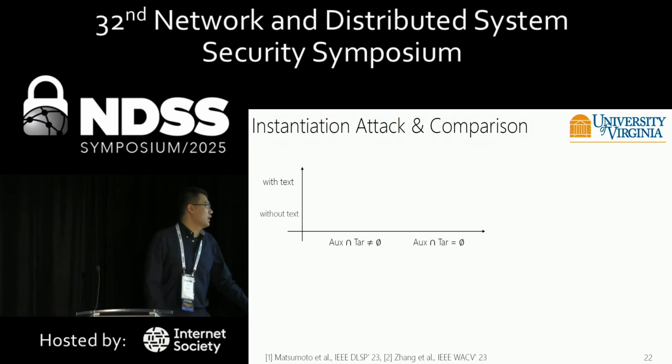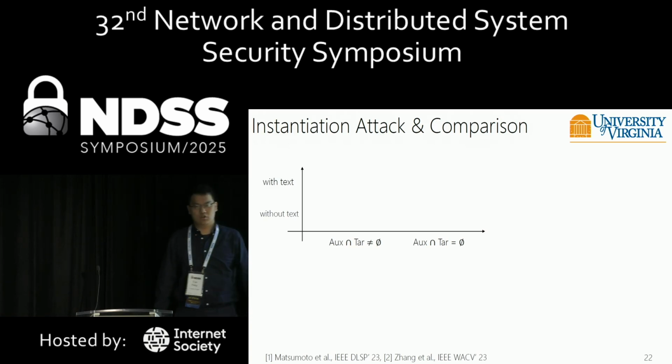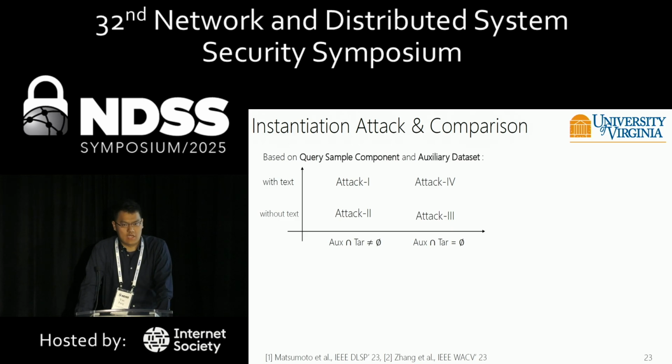If the query point has the text component, it is in this scenario, and if it does not have the text component, it is in this scenario. So our attack consists of 4 different attack scenarios, and we have constructed 4 attacks.